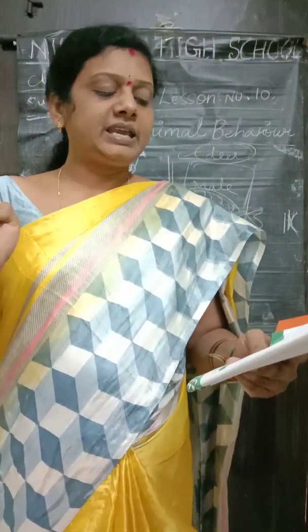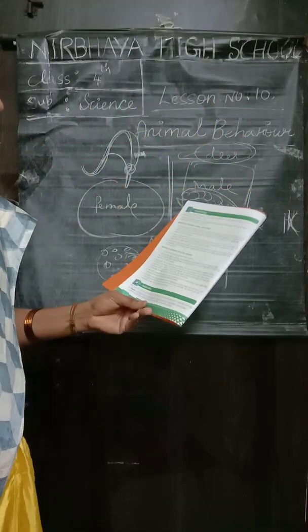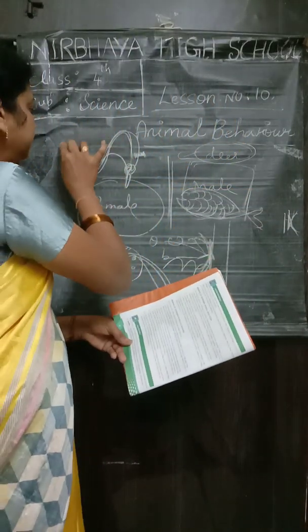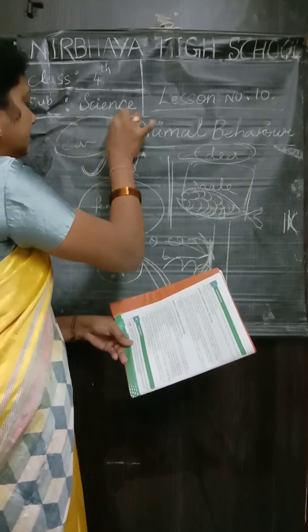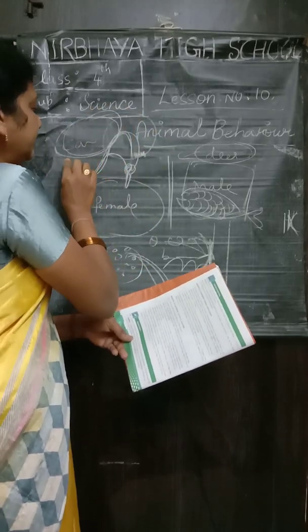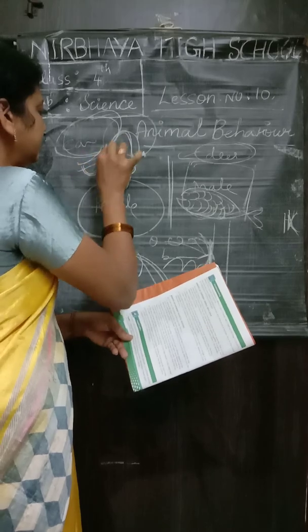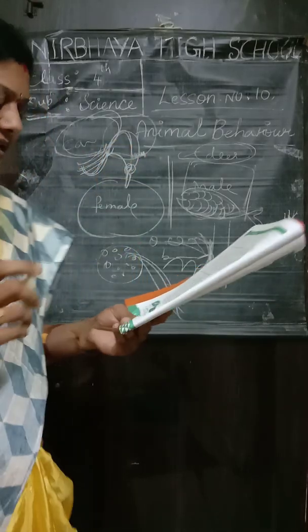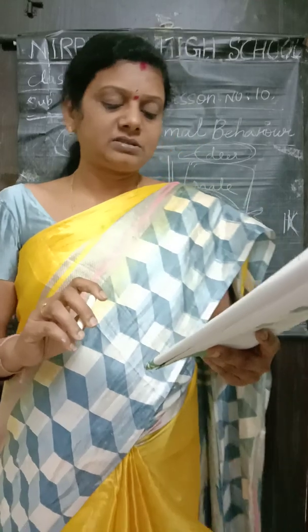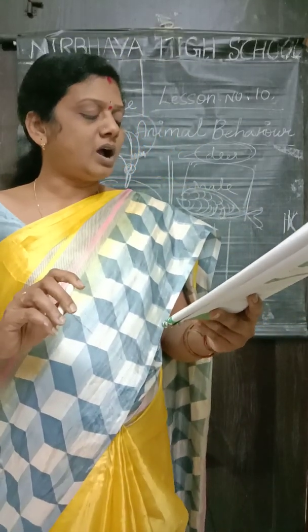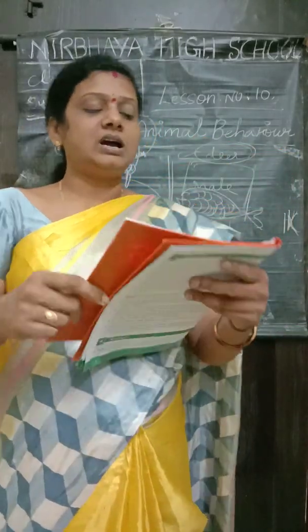Animals find caves and build nests for their protection. Have you seen a cave, children? Yes. Stones will be there like this, and inside it will be like a house where they can live. Yes, humans also build houses for protection from the weather and from harmful animals. Yes, we also have a shelter. Do you have a shelter? Yes, we have a shelter. It is our house.